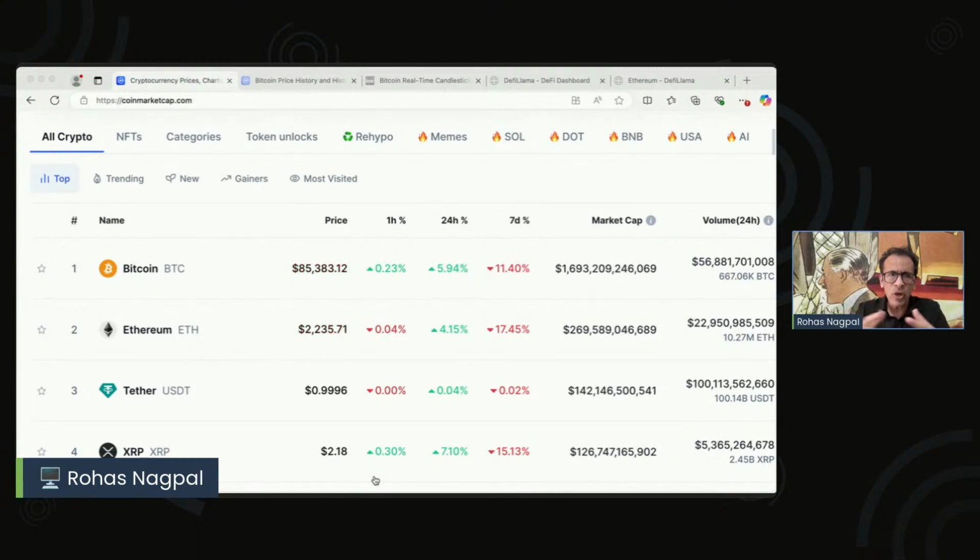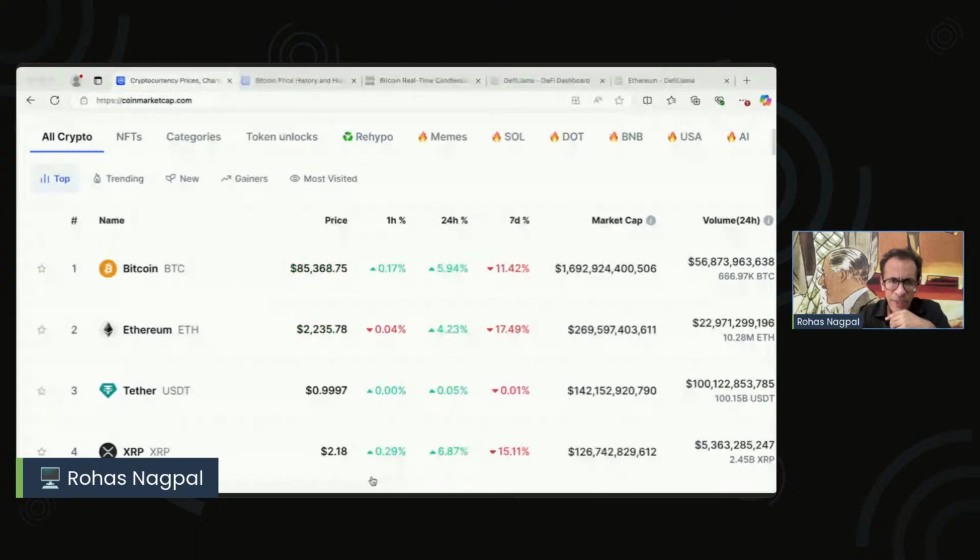Now, this happens a lot because of liquidity issues, because every single country in the world is not going to have the same kind of liquidity. So sometimes prices can be different from what you are seeing on CoinMarketCap versus what you will actually be able to buy it at. That's one very important thing to remember. For example, in Korea, they call it the kimchi premium, where again, you'll realize that some cryptos are more expensive in the local Korean currency as compared to what it would show in the equivalent in dollar. So that's point number one to remember about prices.